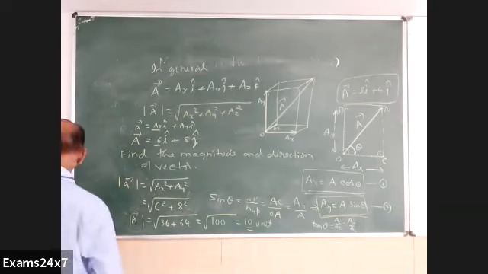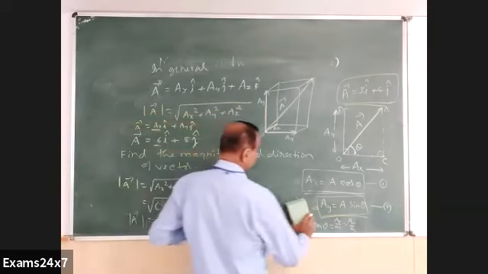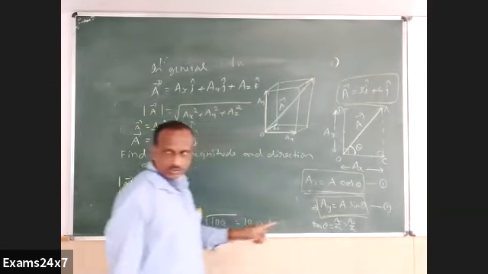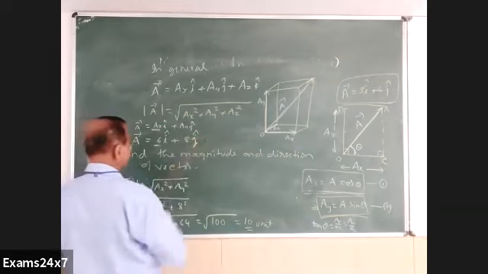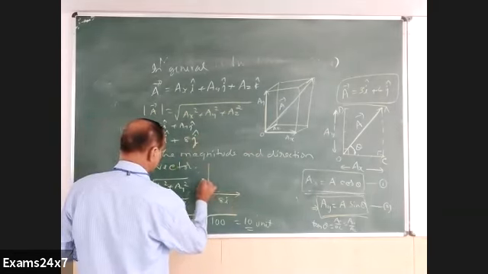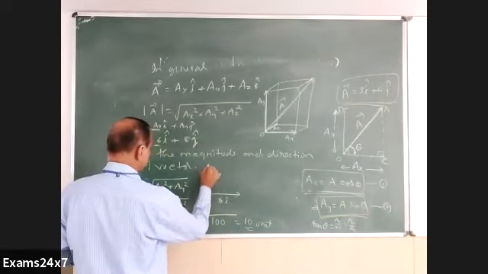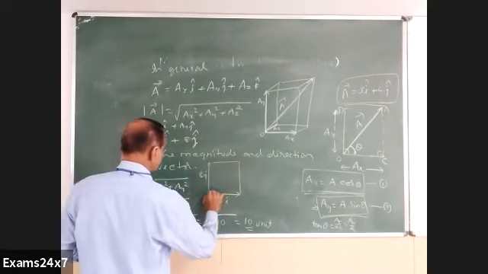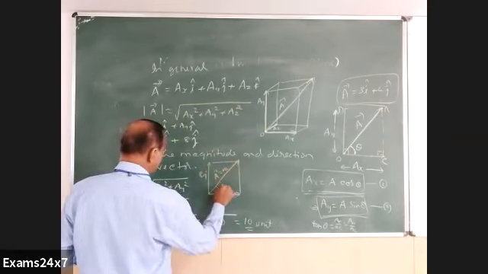And what do you have to do for the direction aspect of the vector? I mentioned it at the end: to identify the angle. We don't know the angle here. If you want to represent this vector, I can write like this. This is our 8j, this is our 6i. This is our 10 value that you got. Vector A we got as 10. So this angle we have to identify.